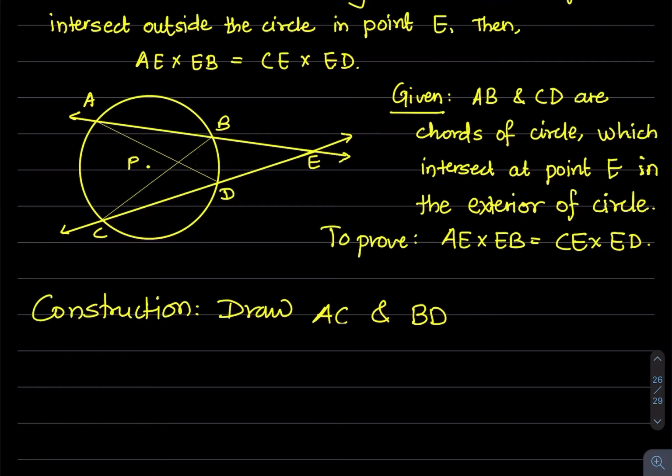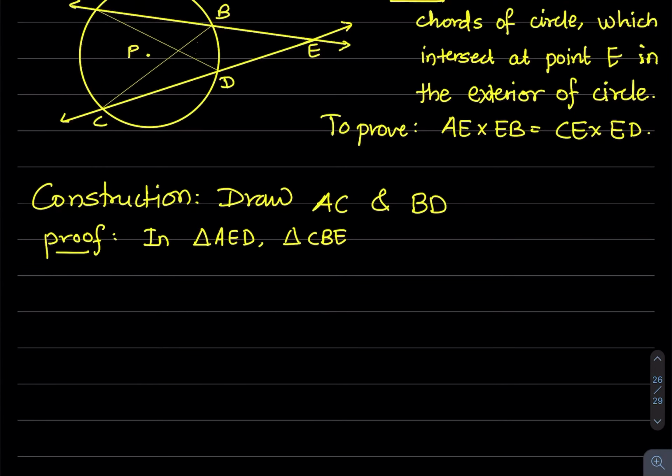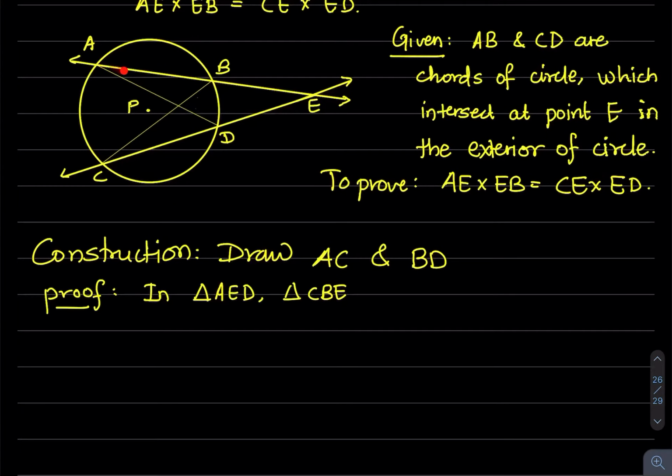Draw AD and BC. Now to prove, in triangle AED, see AED, this one, and triangle CBE, this one, this angle is a common angle. So angle AED is congruent to angle CEB, common angle.